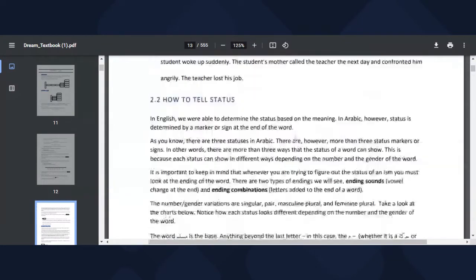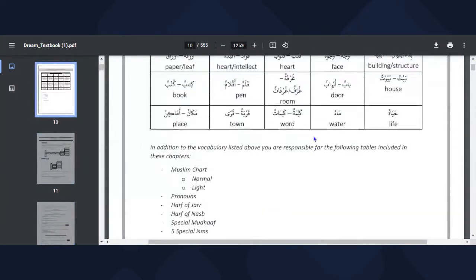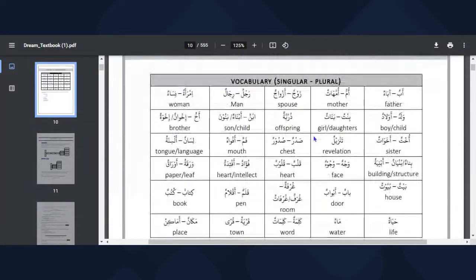But before that, as we normally do until we are done with chapter 2, we have to check this vocabulary. So we have abun, abaun, father, ummahatun, mother, zawjun, azwajun, spouse, rajulun, rijalun, man, imra'atun, nisaun, woman, waladun, awladun, boy or child, bintun, banatun, girl or daughters, dhurriyatun, offspring, ibnun, abinaun, aw banuna, son or child, akhun, ikhwanun, aw ikhwatun, brother, ukhtun, akhwatun, sister, tanzilun, revelation, sadrun, sudurun, chest, famun, afwahun, mouth, lisanun, alsina, tongue or language, binaun, aw bunyanun, abniyatun, building or structure,